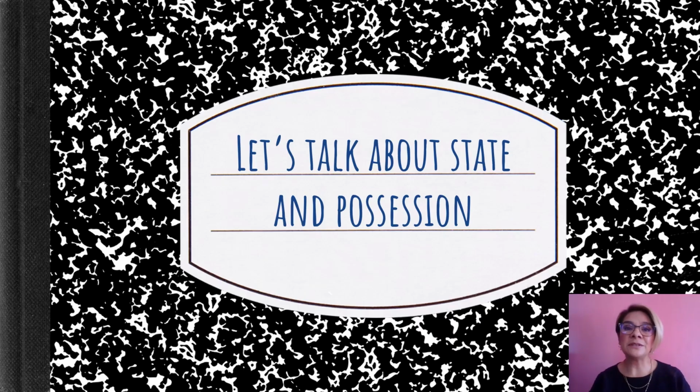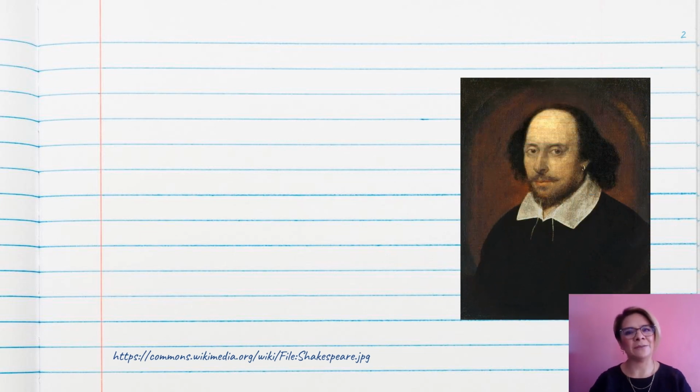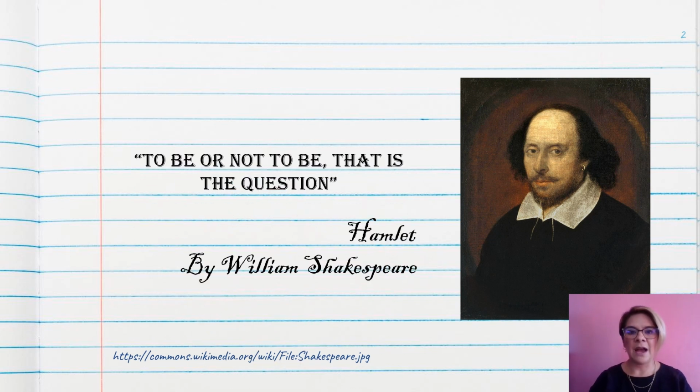Hello again. We're going to start with our first lesson, and in this lesson we're going to talk about state and possession. And we are going to start with a very famous phrase. This phrase was given by, oh yes, maybe you can recognize him, William Shakespeare. And one of his most famous phrases is to be or not to be. That is the question. To be or not to be. Okay? So this is the word that is going to be the central part of this lesson.